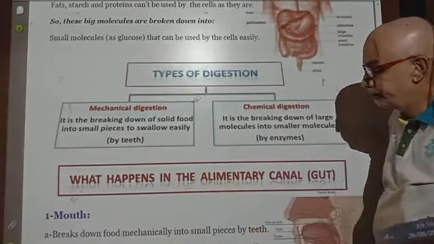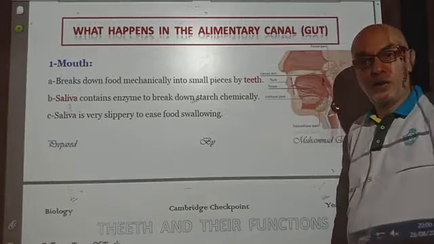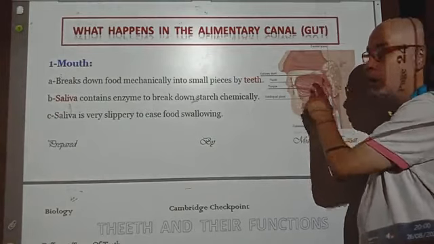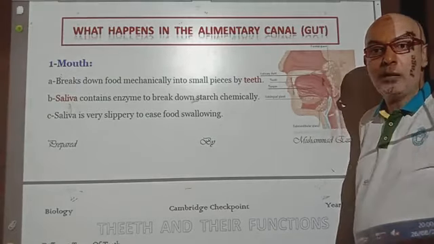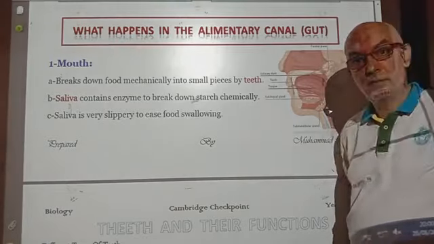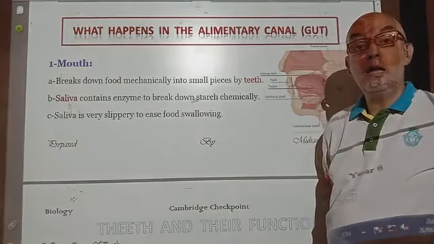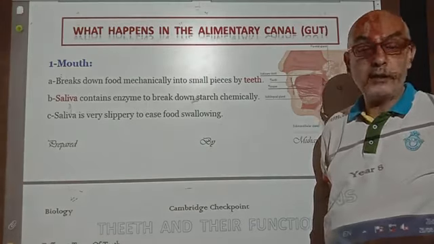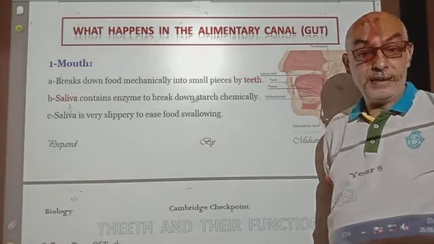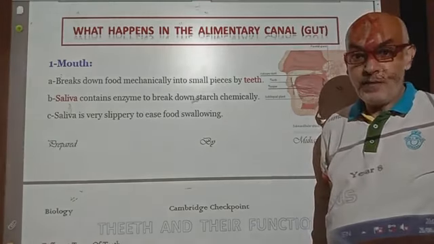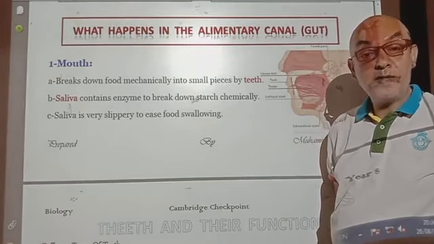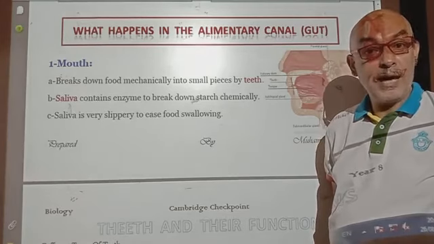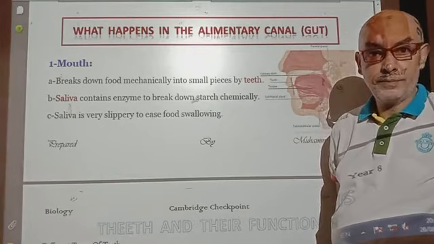Number one, the mouth. Inside the mouth, we have tongue, we have teeth, and we have salivary glands. The tongue mixes the food with saliva. It helps in tasting and talking. Our salivary glands secrete saliva in the mouth. And don't ever forget that the saliva is a juice that contains an enzyme called amylase.